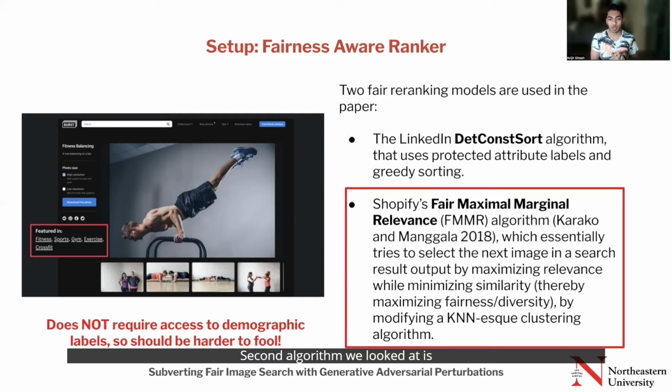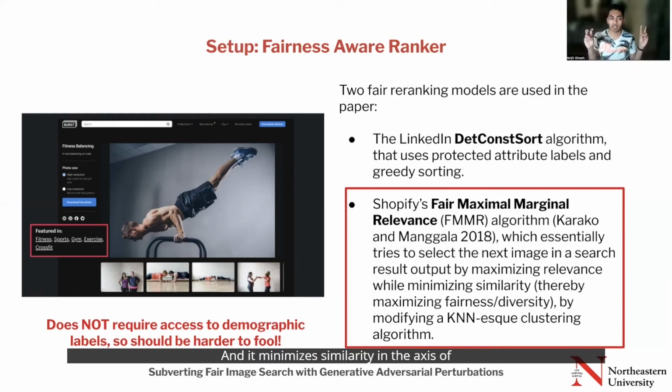The second algorithm we looked at is fair maximal marginal relevance. This is, again, developed and deployed by Shopify. This works slightly differently. It uses image embeddings to form clusters. And the way it works is it will pick the next image based on the embedding information, so that it maximizes the relevance of the next image in the search result, but also minimizes similarity.